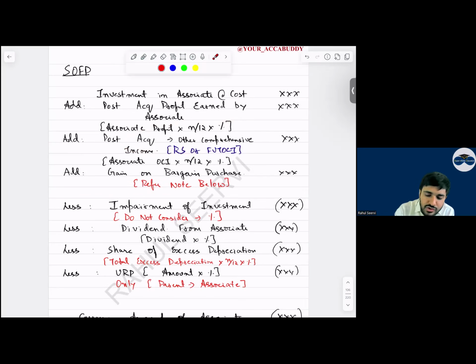Now everyone, in case of associate accounting, do we recognize goodwill separately? Do we recognize goodwill separately? No. But gain on bargain purchase, can I say we should add this to the cost of the asset, meaning the investment in associate? Do we add it or not? In case of associate, we will not show the goodwill. Why? What is the logic? Can I say the goodwill is already included in the calculation of the cost? It is already included in the cost. Gain on bargain purchase, we have to show separately. We have to increase the investment.